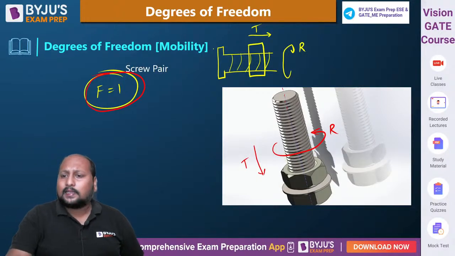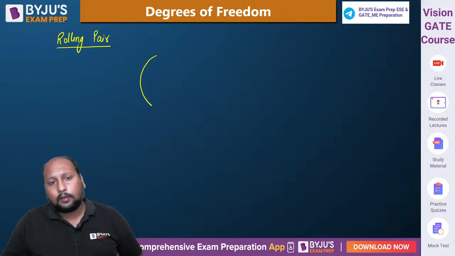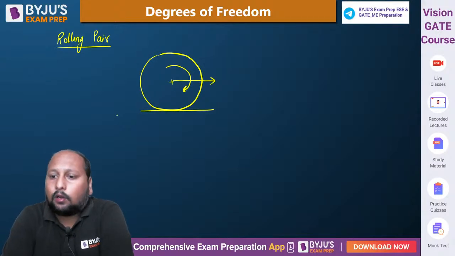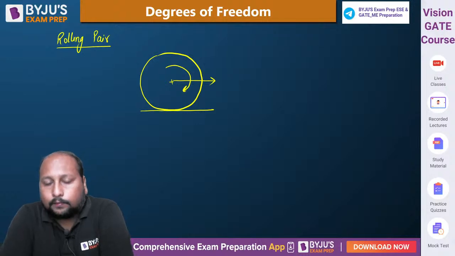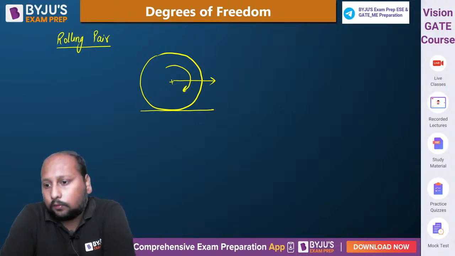Okay, now let us take one more example, a rolling pair. Tell me, what is the degree of freedom of a rolling pair? Quickly. A body is rolling without slip. Then tell me what is the degree of freedom of this rolling pair? 1, 2, 3, 4 or 0?